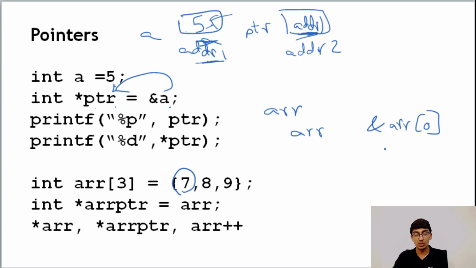What does this mean? The address of the first value is stored as arr. So arr is also the array, yes, but it is also a pointer to the first location of the array.